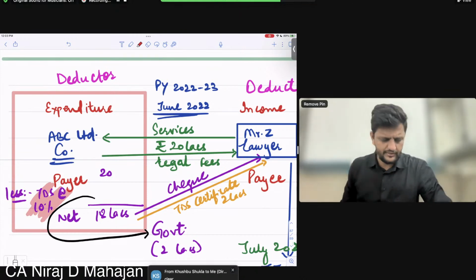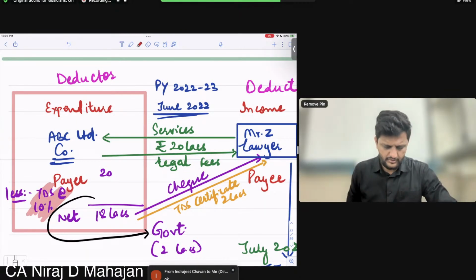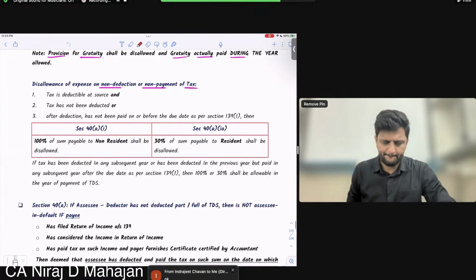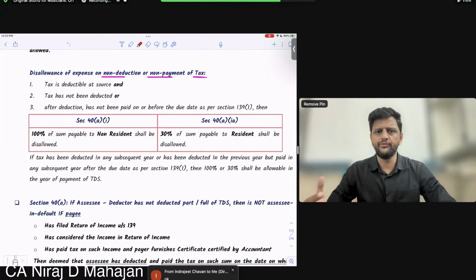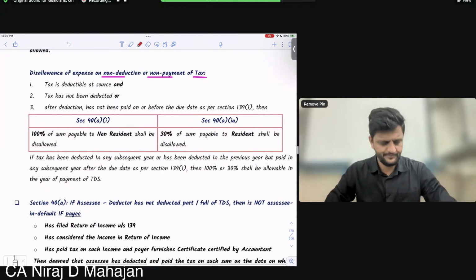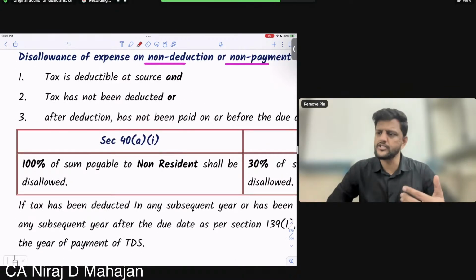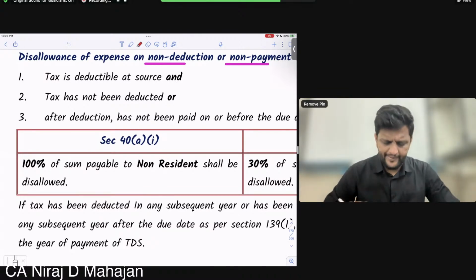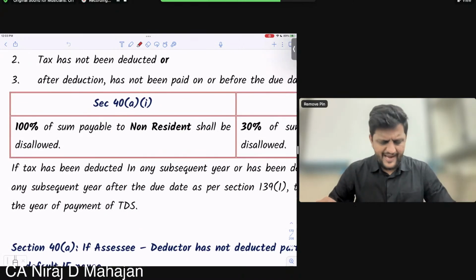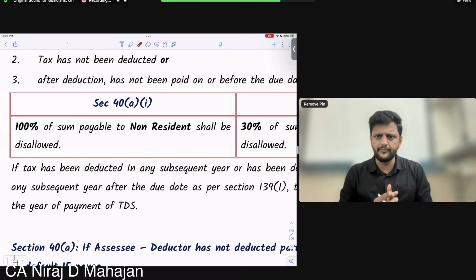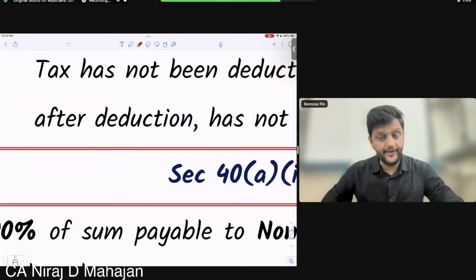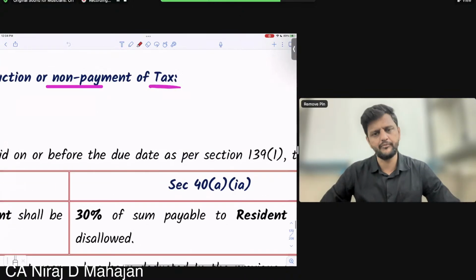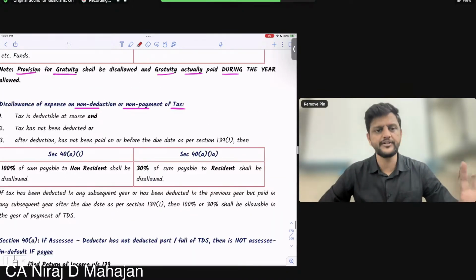Okay, let's start. Come now to section number 40: disallowance of expenditure on non-deduction or non-payment of tax. Now, if the tax is deductible at source, I mean TDS was applicable. First of all, you have to see whether TDS is applicable or not. So TDS was applicable, and what happened? Tax has not been deducted. So TDS was deductible but not deducted, or deducted but not paid to the government on or before the ROI due date.